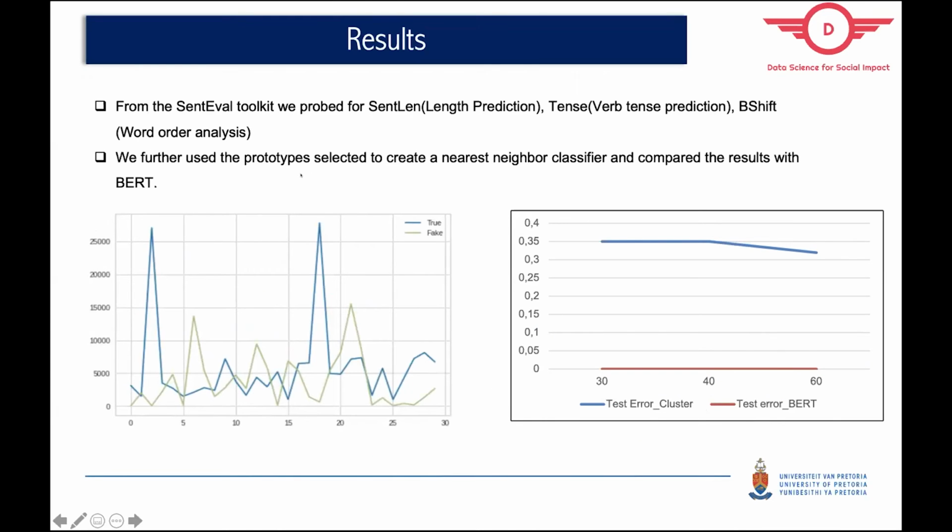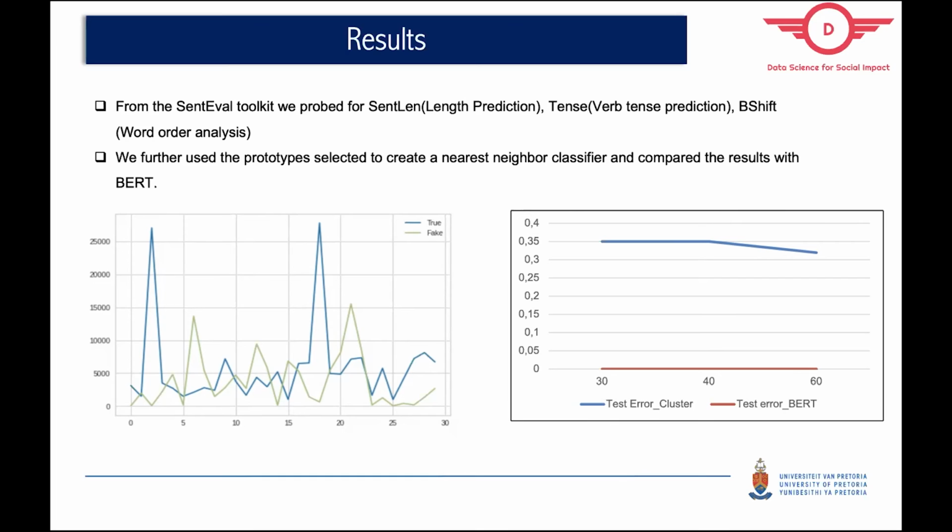And then what we further did is we used the SentEval toolkit. The SentEval toolkit helps you to probe into an embedding to indicate what linguistic properties actually lie within that embedding. So we used that toolkit on our prototype embedding. We also used a BERT embedding, but we used this toolkit before the model was trained, so it was the pre-embedding. And this is what we found in terms of the probing techniques that we used.